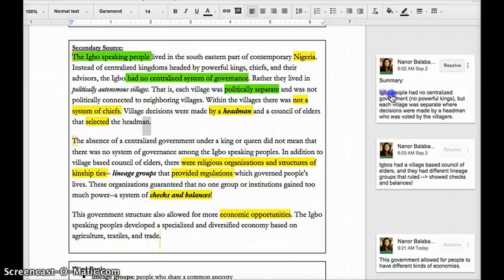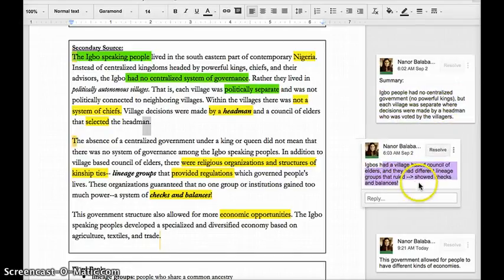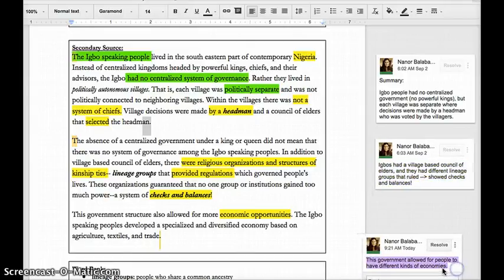The first summary is that the Igbo people had no centralized government. Each village was separate and decisions were made by this one man called the headman, who was voted by the villagers. Igbos had a village-based council. This showed checks and balances. Finally, this last paragraph shows that this government allowed for people to have different kinds of economies. Okay, so I have to summarize these 3 things there.